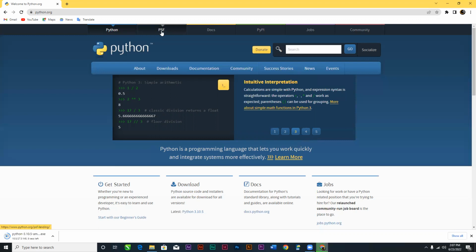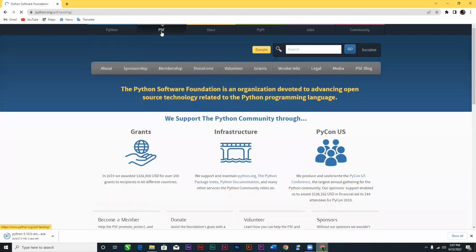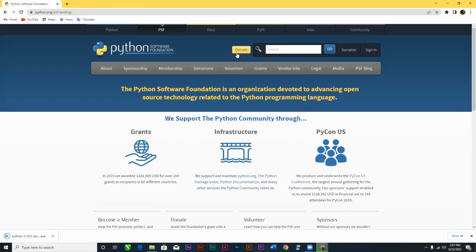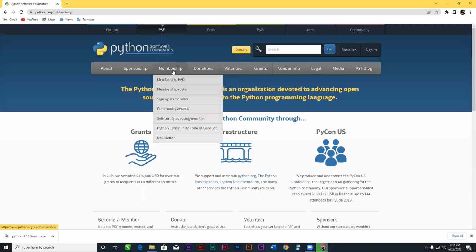There is also a PSF, the Python Software Foundation link here. When we click on it, we can go to the Python Software Foundation. It's free, so you can donate, you can be a sponsor, you can be a member by just going there and registering as a member, and then you can also be part of the community.